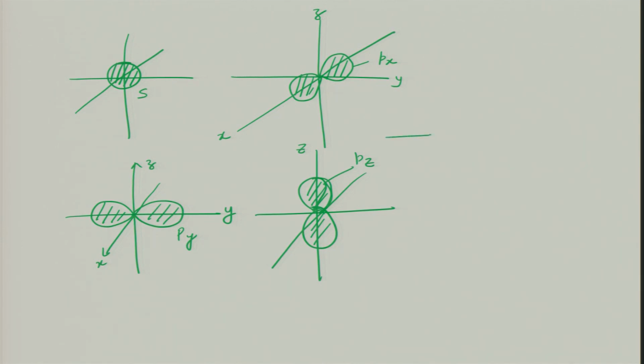And if you make them hybridize, so now let us go to the process of hybridization. Hybridization normally leads to formation of structures which are a little asymmetric in shape. So, you can have formation of sp3 hybridization, which will generally lead to tetrahedral kinds of shapes.